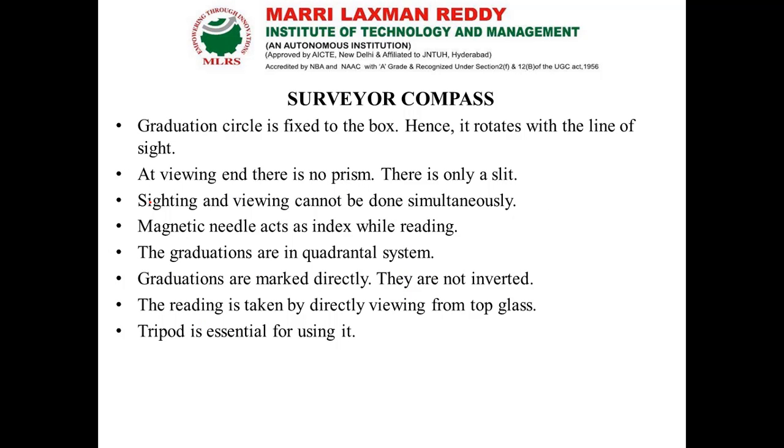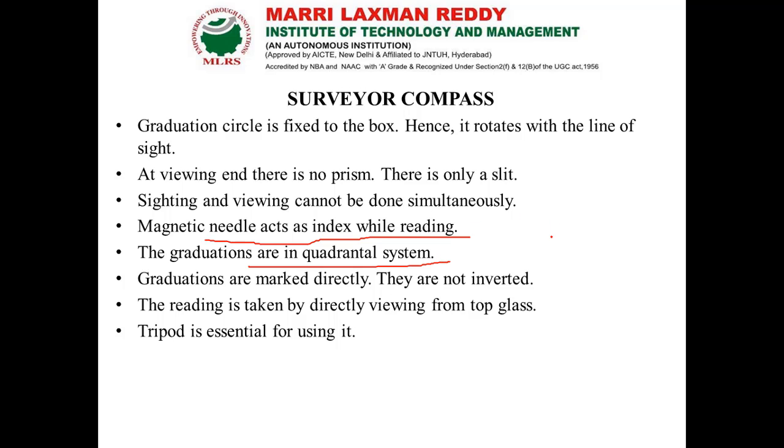Next is the surveyor compass. Here the graduation circle is fixed to the box so that the line of sight rotates independently. There is no prism, only a slit. Sighting and viewing cannot be done simultaneously. The magnetic needle acts as the index while reading, since it is not attached to the graduation ring. The graduations follow the quadrantal bearing system.